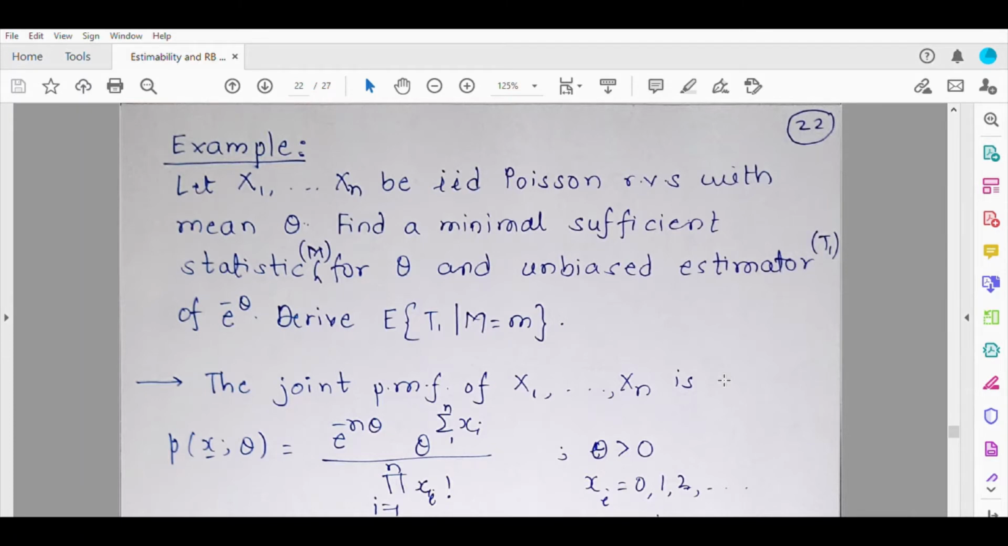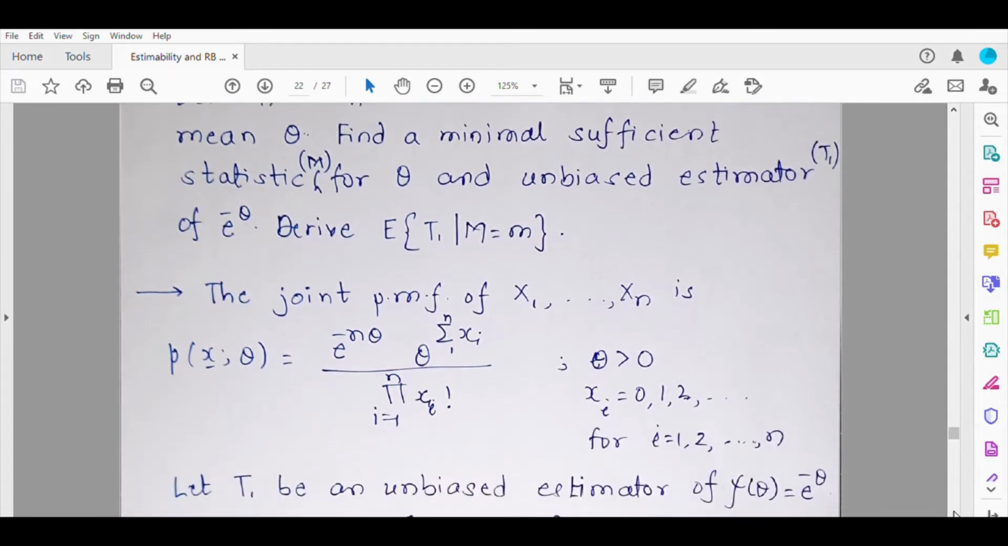So now in order to find this conditional expectation, we are going to need the conditional distribution of T1 given m. To find the conditional distribution of T1 given m, let us first write down the joint PMF of Xi. So the joint PMF of Xi is this product of the marginal distributions of Xi.